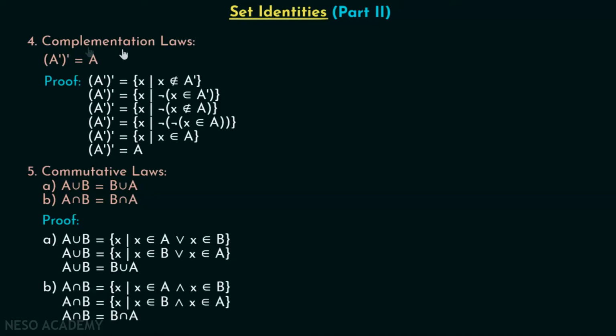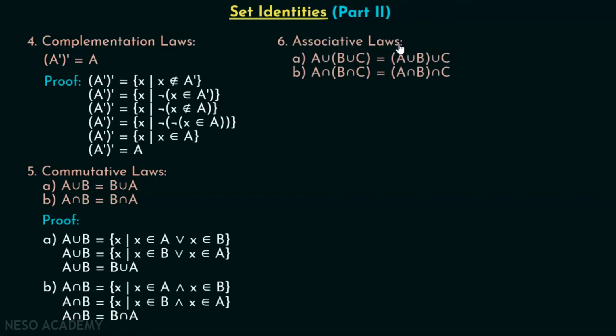After discussing complementation laws and commutative laws, we will discuss associative laws. There are two laws under this category. First is A union (B union C) is equal to (A union B) union C. And A intersection (B intersection C) is equal to (A intersection B) intersection C. Let's just try to prove them one by one. First, we will discuss this law, that is A union (B union C) equal to (A union B) union C.